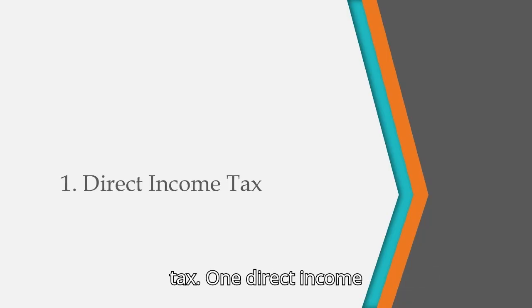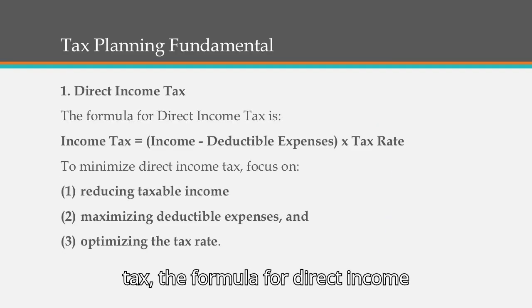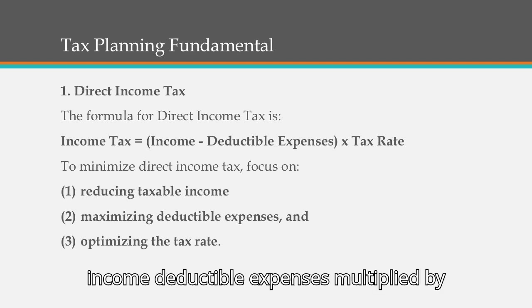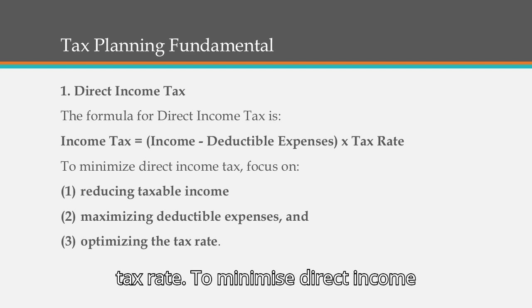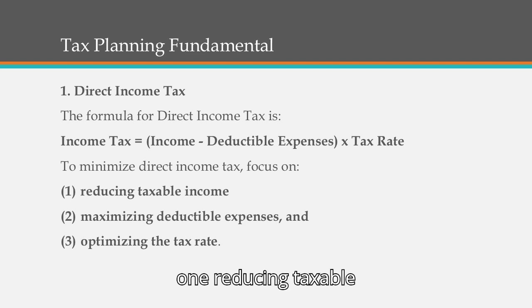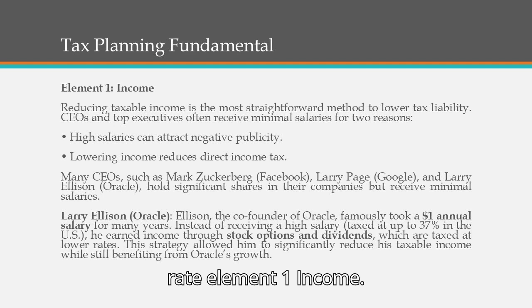of tax. 1. Direct income tax. The formula for direct income tax is: income tax equals (income minus deductible expenses) multiplied by tax rate. To minimize direct income tax, we should therefore be focusing on 1. Reducing taxable income, 2. Maximizing deductible expenses, and 3. Optimizing the tax rate.